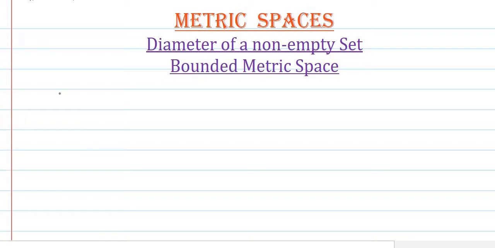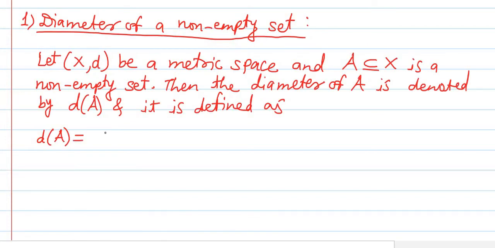Hello students, we are studying metric spaces, and in the last class we studied two important new concepts: the diameter of a non-empty set and the bounded metric space. Let us begin with the first new concept, the diameter of a non-empty set. The diameter of A is equal to the supremum of the set d(a, b), where a and b are any two points from the set A, meaning a and b range over the complete set A. This is how we have defined the diameter of a set.